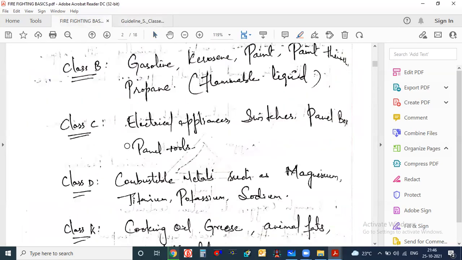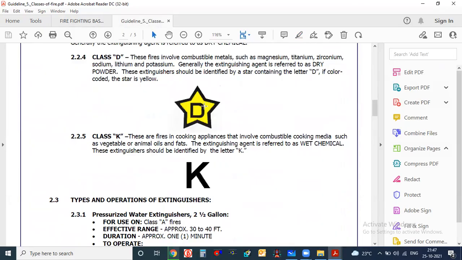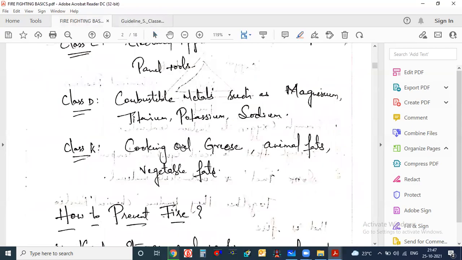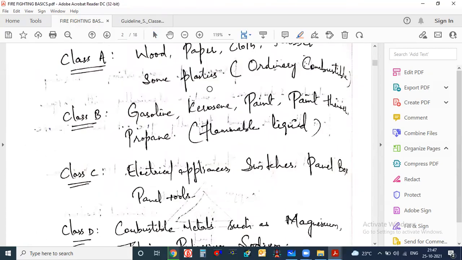Class D is for metals. Any metal which can catch fire will be considered class D fire. Class D can be given as a star or pentagon, also called a yellow star. And class K is the normal letter K. Class K is our normal cooking oil or grease, animal fats, vegetable fats, which we use in day-to-day life. This is class K. Now this classification is only to understand whether the area you are entering is high hazard.